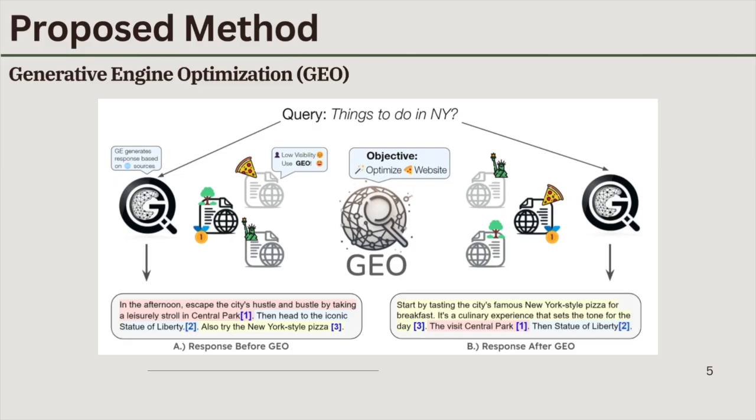To address this problem, the paper proposes Generative Engine Optimization, GEO. This is the first novel paradigm to aid content creators in improving their content visibility in generative engine responses through a flexible black-box optimization framework. GEO's framework will enable website owners, who originally lacked visibility, to optimize their websites to increase visibility under generative engines. And this general framework allows content creators to define and optimize their custom visibility metrics, giving them better control in this new emerging system.